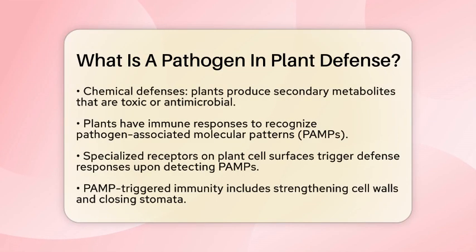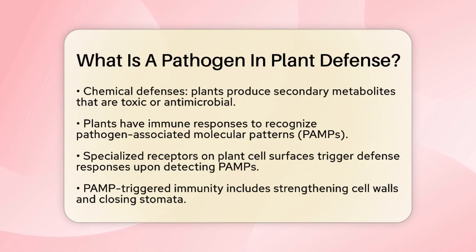One of the key internal defenses is chemical defenses. Plants produce secondary metabolites, which are compounds that help protect them. These compounds can be toxic or antimicrobial, effectively killing or inhibiting pathogens. This is like having a built-in medicine cabinet to fight off invaders.